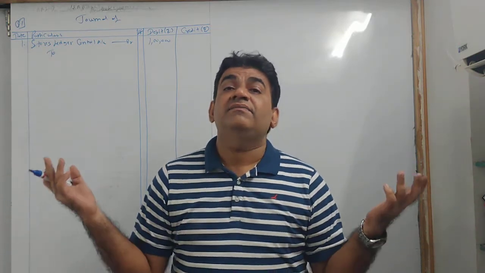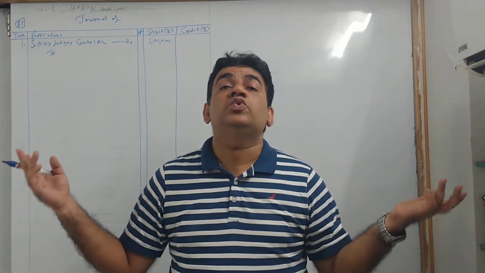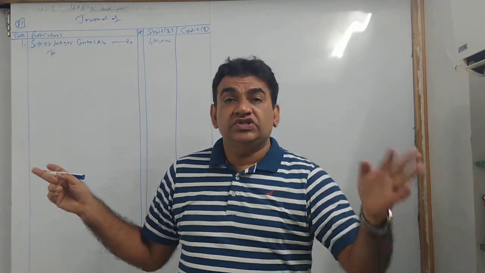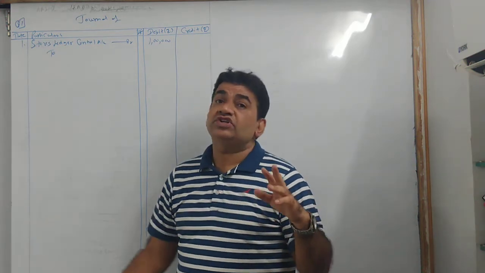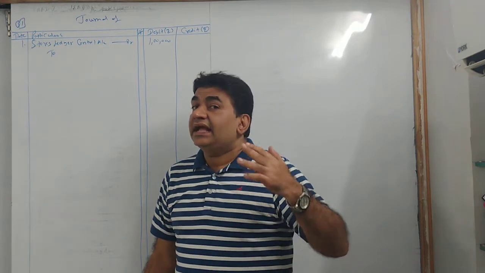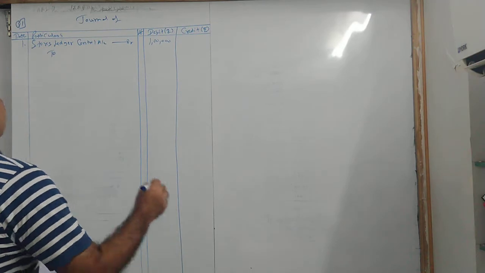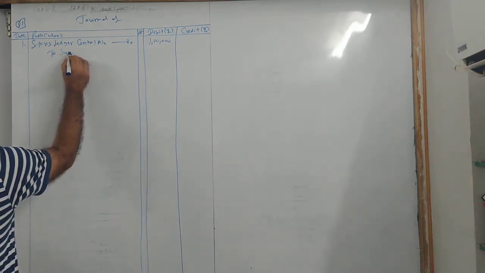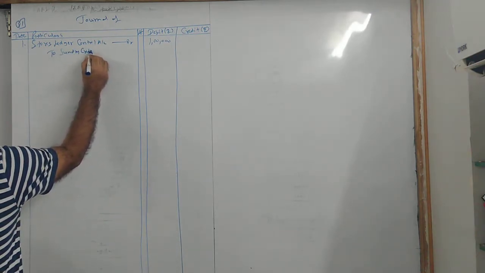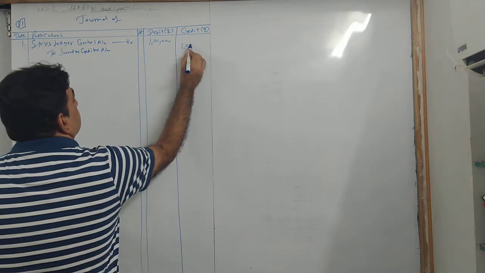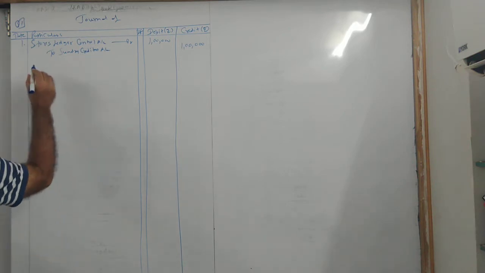That is nothing but the basic FIGC entry to creditors. What do we do in FIGC? Purchase debit to creditors. So here, instead of purchase, stores will come, because different types of material are purchased and you are not making the payment. It is a credit purchase. Creditor को पैसा देना बाकी है. Therefore, you will credit sundry creditors. So my entry becomes store ledger control account debit 1 lakh to sundry creditors 1 lakh.